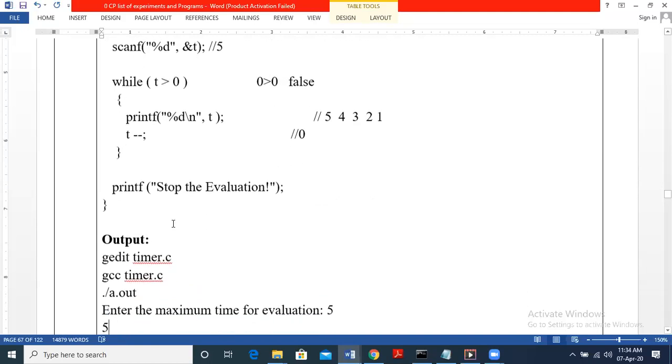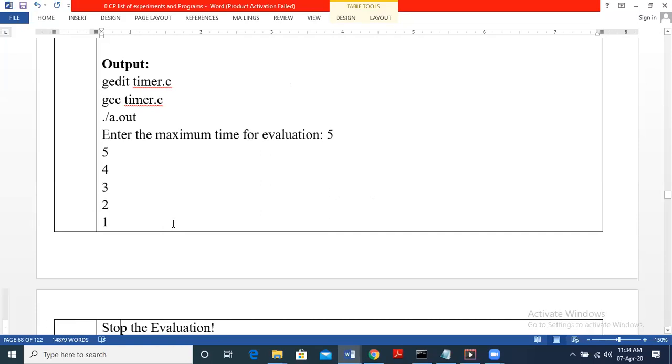Here we have the statements. The commands are what you have used in the lab. If you are using MinGW, the commands will be the respective commands that you know. We have notepad timer.c instead of gedit. Compilation will be gcc program name.c, and for execution, instead of ./a.out, in MinGW use a or a.exe.